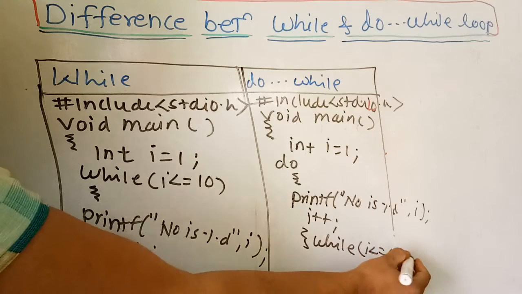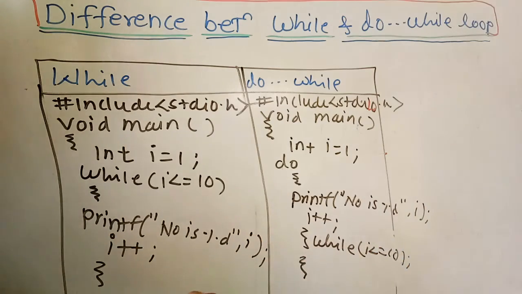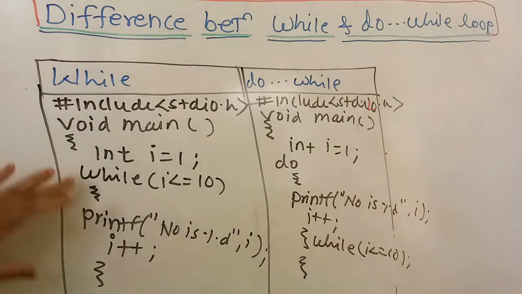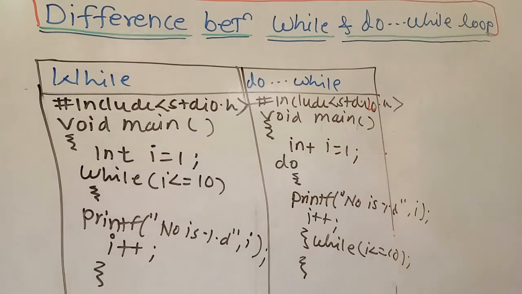Then main is completed. This is how to compare writing the while loop and the do while loop. So this is all about the differences between the while and do while loop. In the next videos, we will see different programming problems based on the while and do while loop. Thank you so much.